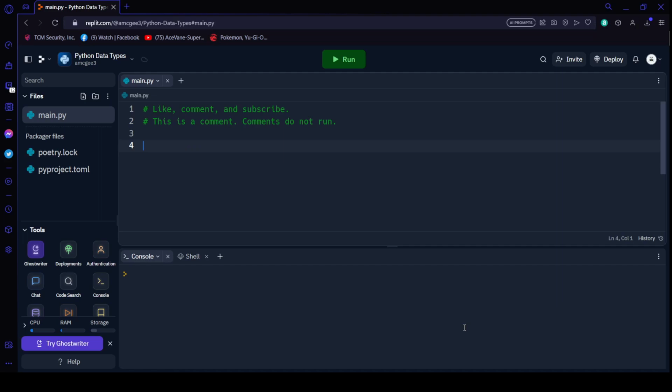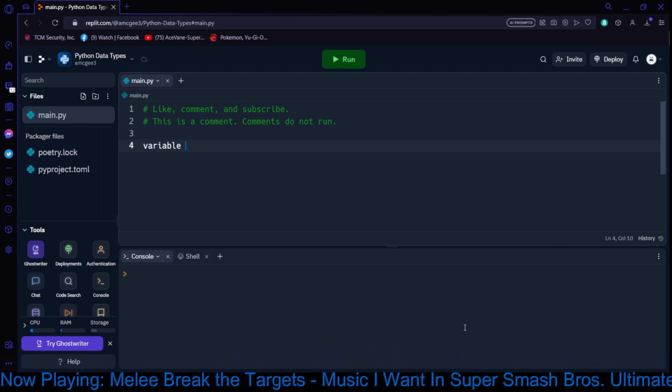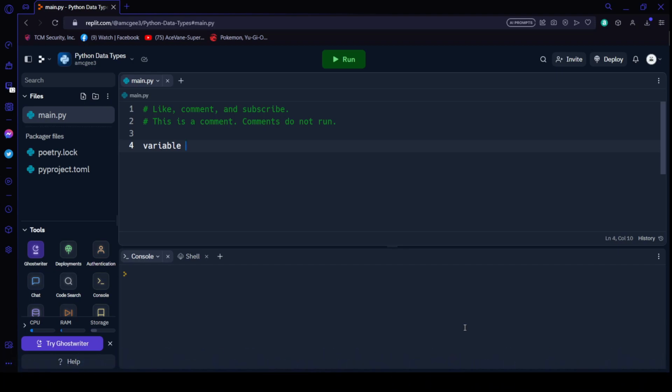And one last thing, let's talk about variables. What is a variable, you might ask? A variable is a storage space. Think of it like a box. Once you put something in that box and you name it, when you come back to that box, it will have the same thing in it, but it will be referred to by its name. With that in mind, let's hop into some examples.